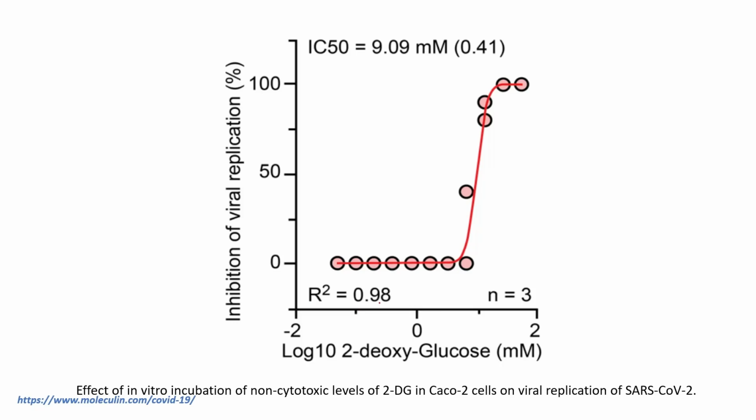At lower doses of 2DG there is no such viral replication inhibition, but at this dose of 2DG there is significant inhibition of viral replication. And at this optimum concentration of 2DG there is complete inhibition of viral replication, and that illustrates the therapeutic way by which 2DG works.